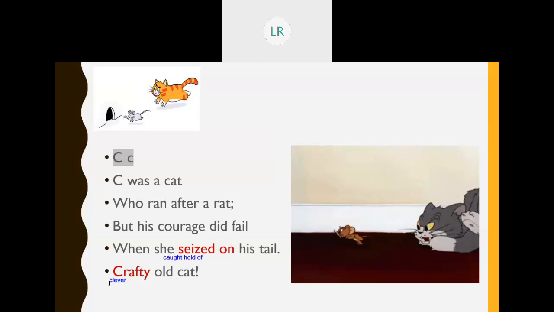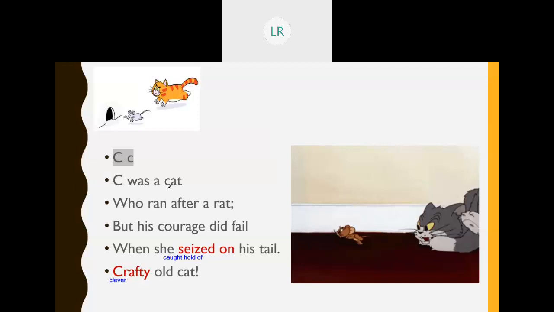And what is the meaning for courage, children? Courage means what? Brave. Yes. What is the opposite for courage? Timid. Yes. Very good. And you can see the rhyming words here. What are the rhyming words? Cat, rat. Very good.